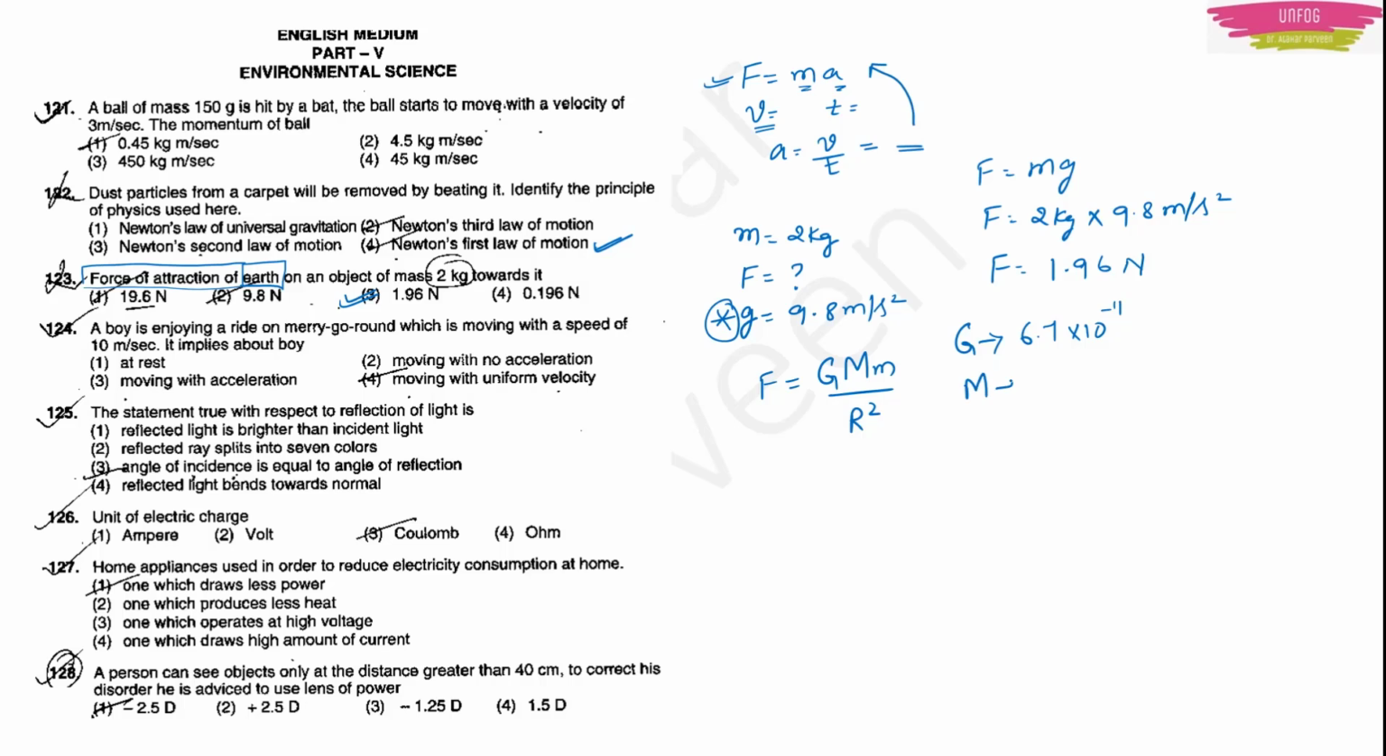Capital M will be the mass of the earth, 6 into 10 to the power 24 kg. Then R will be the radius of the earth, 6.4 into 10 to the power 6 meters. Then small m will be the given mass. What is it? It is 2 kg. See, this is a very big procedure, and you should remember all the constants: the gravitational constant, the mass of the earth, the radius of the earth. But this is another way of finding the answer. If you multiply all these constants and divide by r square, then you will get the same answer. This is a very lengthy procedure, but still it is better that you should know it, right?